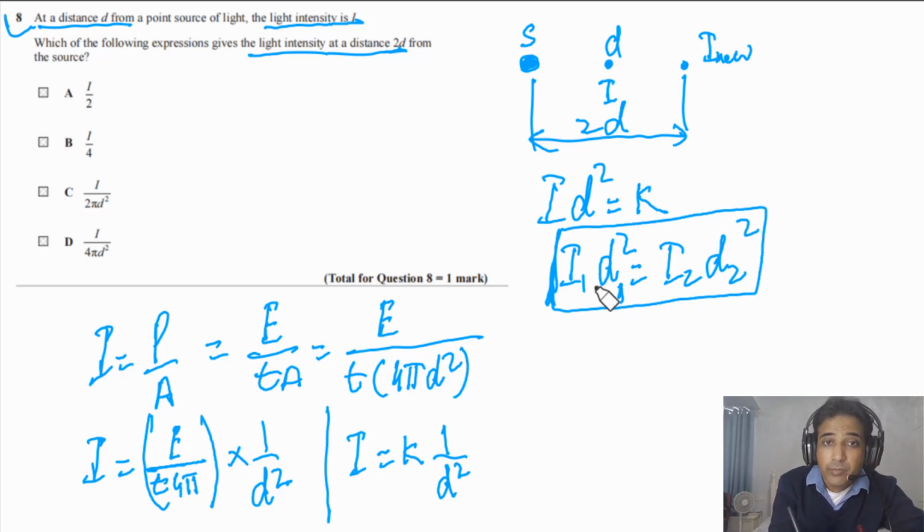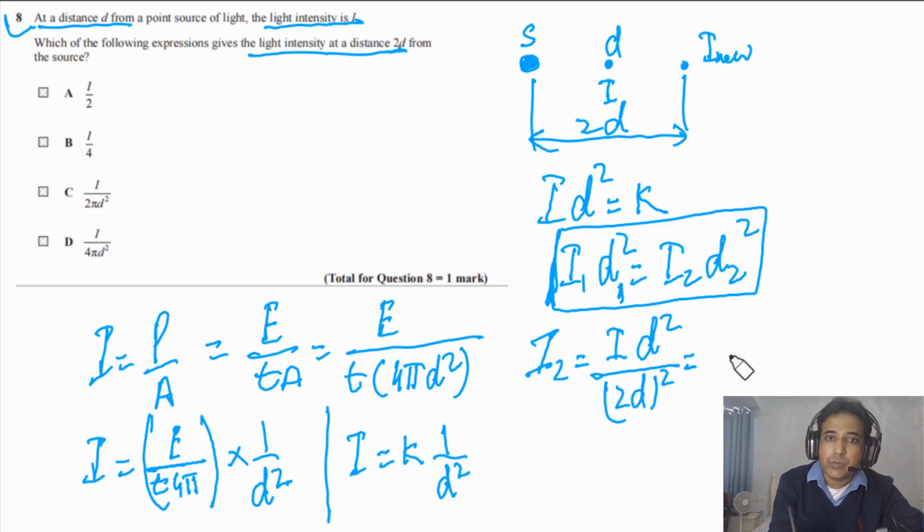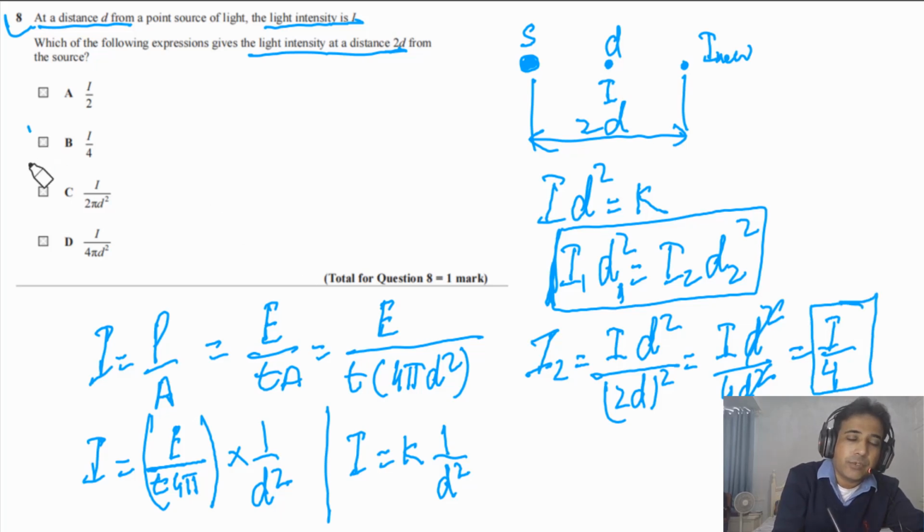Now in this case we need to find the value of I2, the new intensity. This has to be equal to I times d square divided by 2d square. So here we have I times d square, divided by 4 times d square. So d square cancels, and we get I2 is I divided by 4. So this is the answer. So the answer for this question has to be B.